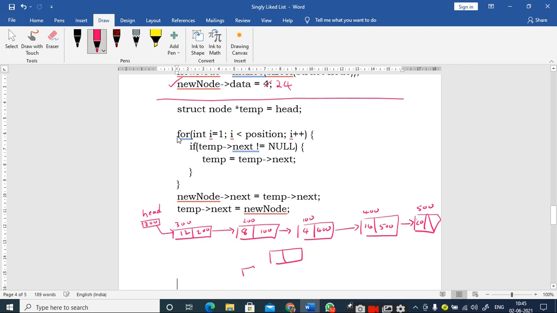So what happened here is, this is a new node, and assume that the new node base address is 600 and the new node pointer stores 600. Therefore I have a pointer like this, and the data part of this new node is 24. And what is the next part? I am not initializing it to null. Even though you initialize it to null, nothing is wrong, right? After that you are going to modify it, but the point you have to remember is that there is a disadvantage with this initialization to null, right?